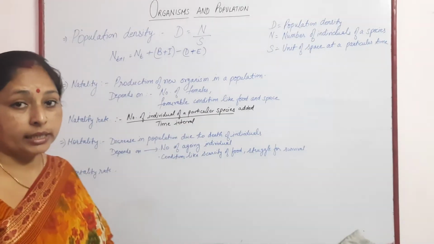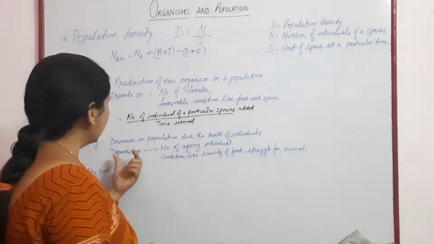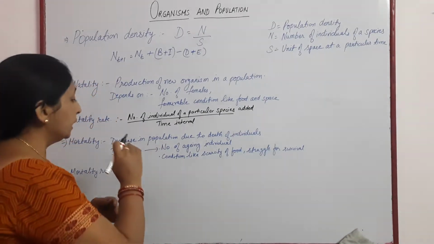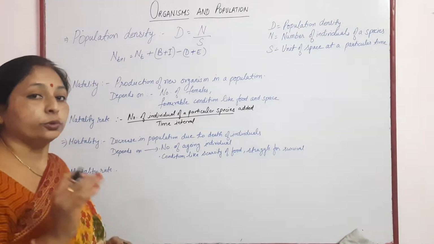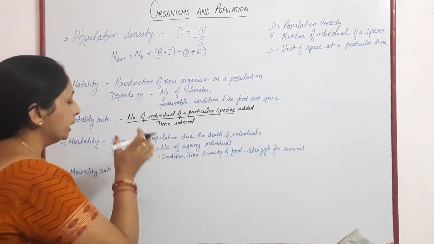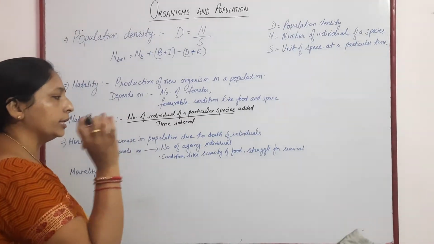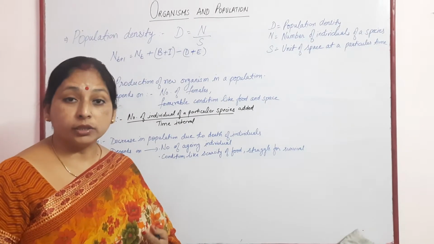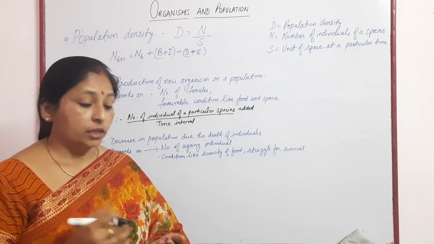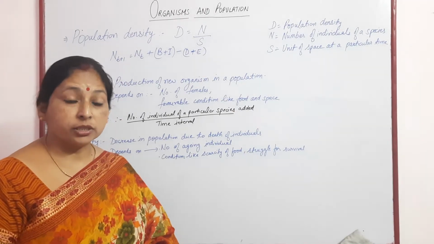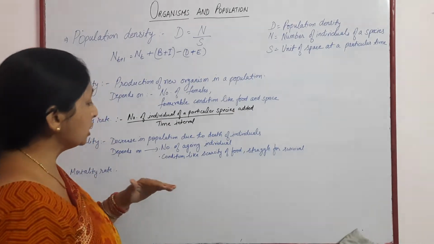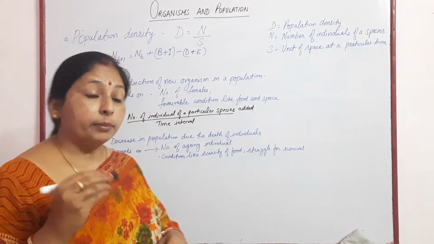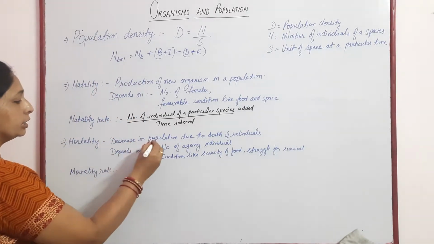Next is mortality. Mortality refers to death: the decrease in population due to death of individuals. Death may be due to disease, or old age or the aging process. Whatever the cause, the number of deaths results in a decrease in population.